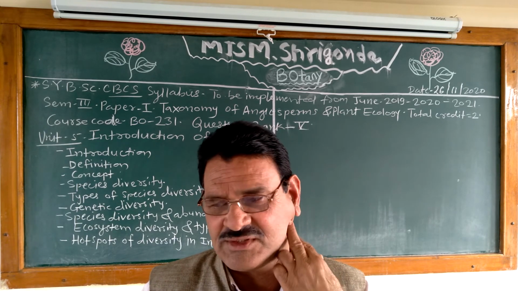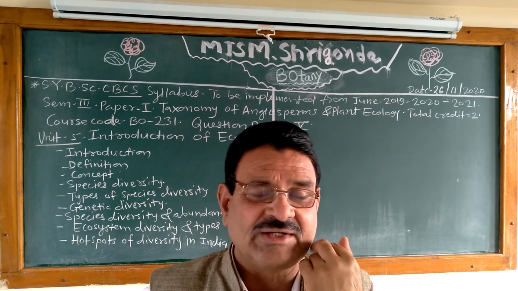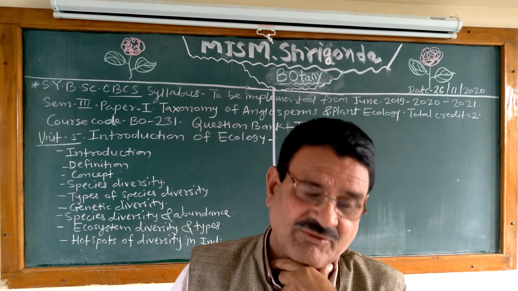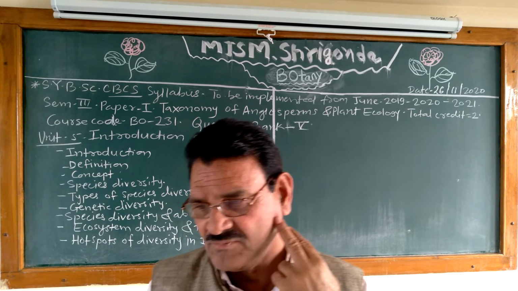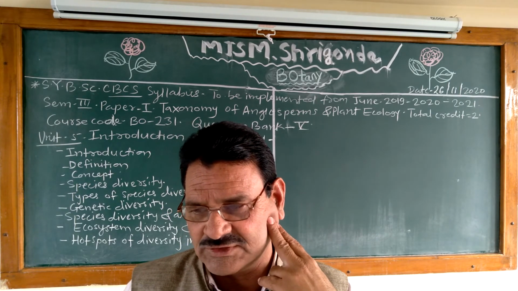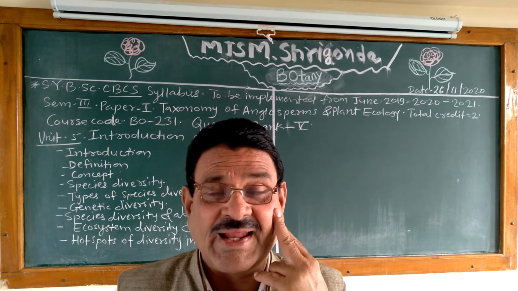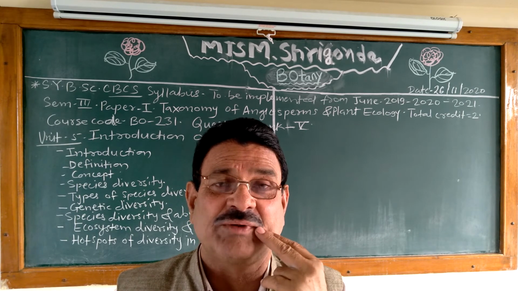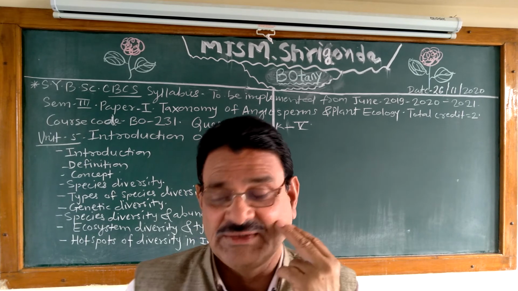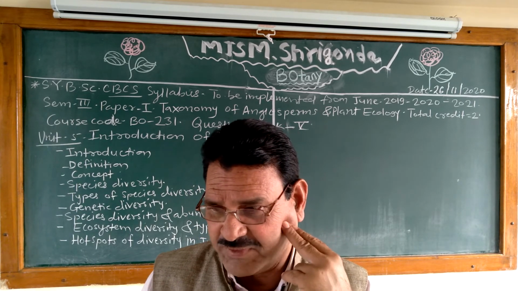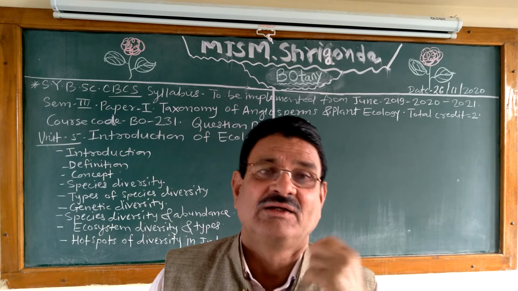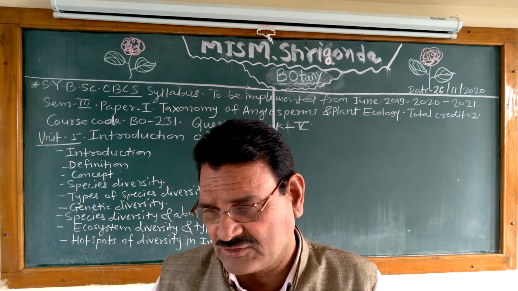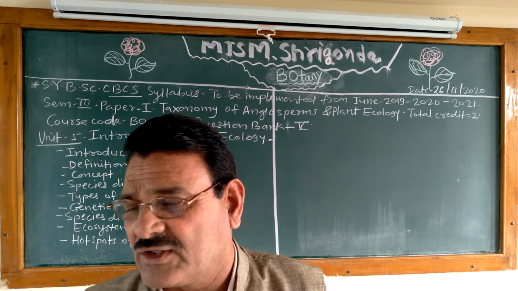with suitable examples. What is aquatic ecosystem, or define aquatic ecosystem. Classify aquatic ecosystem. What is the wetland, or define wetland, give suitable examples of wetland in the world and in India. What is freshwater ecosystem, or define freshwater ecosystem, give the examples of freshwater ecosystem or classify freshwater ecosystem.